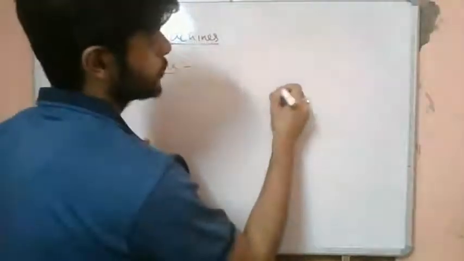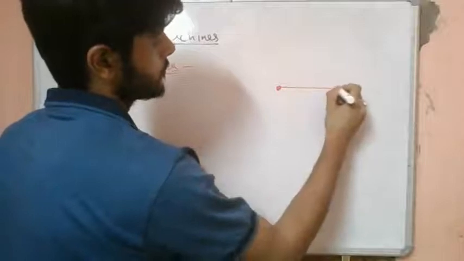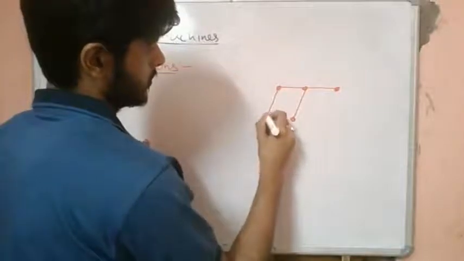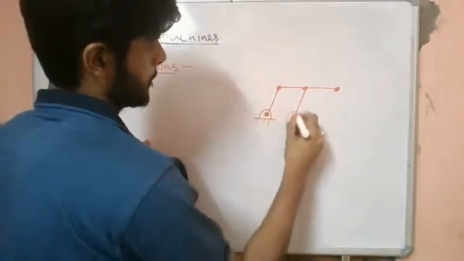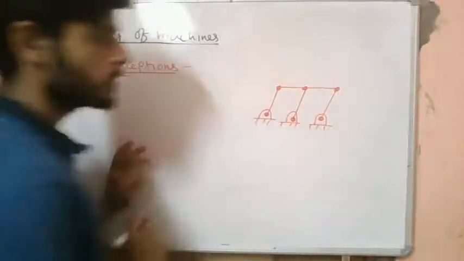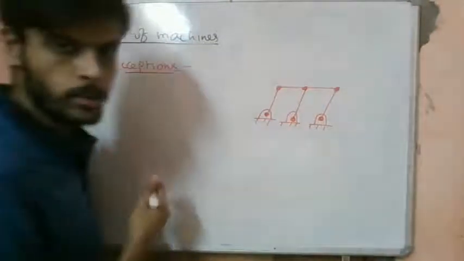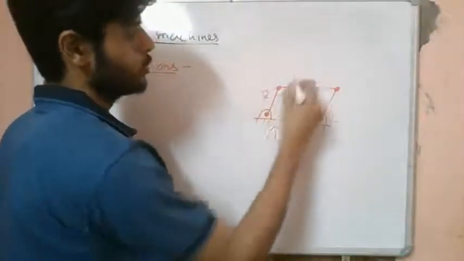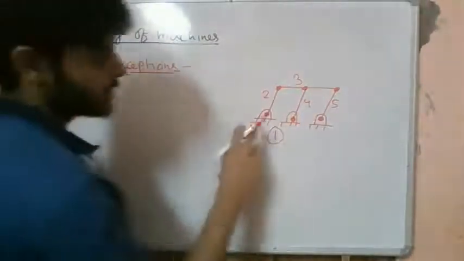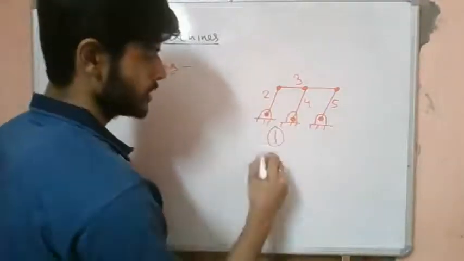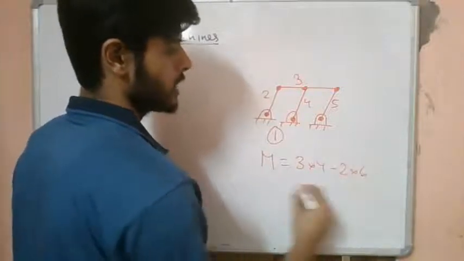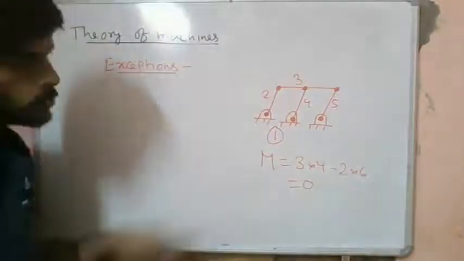That's why, let's say we consider this system and try to find out the mobility. This is link 1, 2, 3, 4, 5. We have 5 links. Joints are 1, 2, 3, 4, 5, 6. So M equals 3 into 4 minus 2 into 6, right? So we get mobility to be 0.